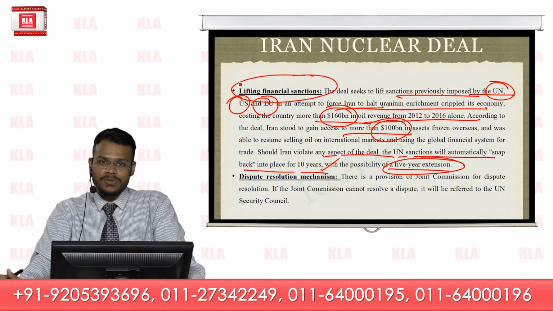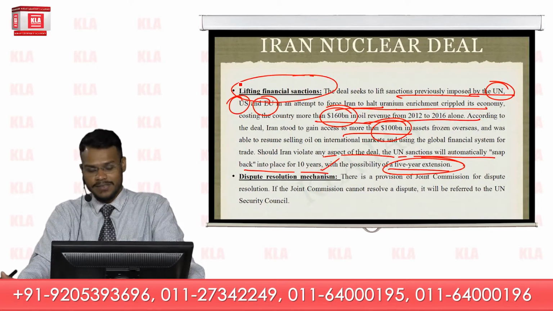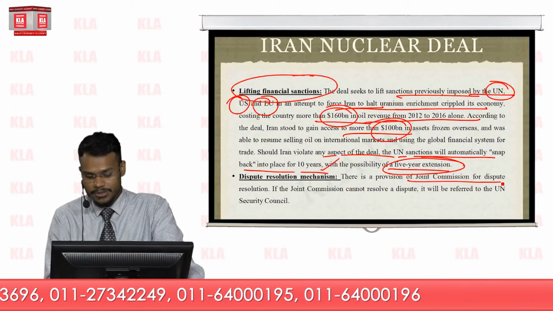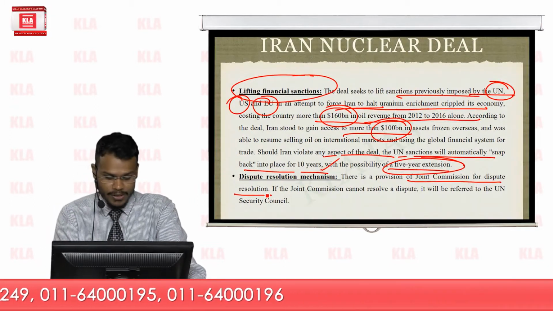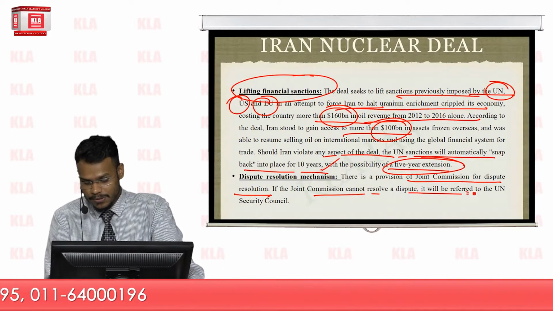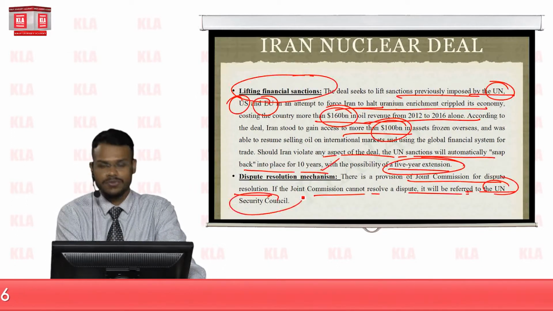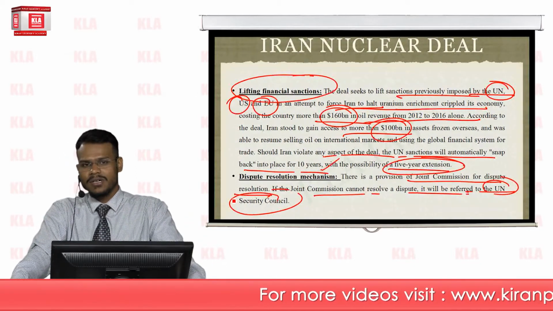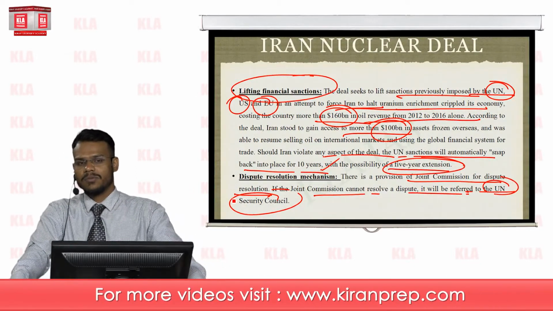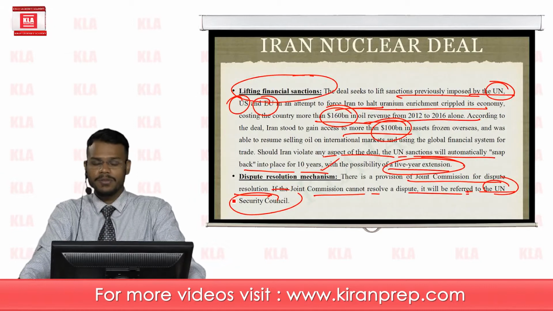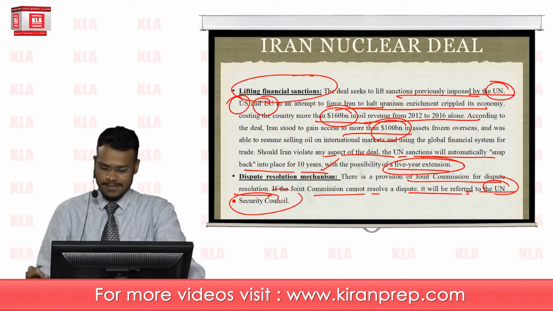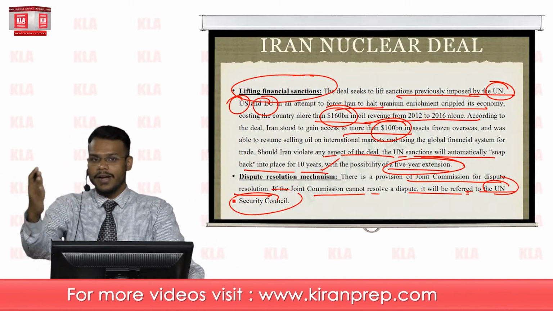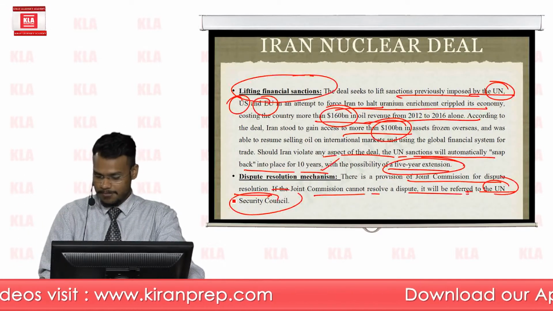Now, one provision is also there, that is the dispute resolution mechanism. There is a provision of a Joint Commission for Dispute Resolution. However, if the Joint Commission cannot resolve a dispute, it will be referred to the United Nations Security Council. So basically the P5 countries and the other non-permanent members would decide the fate of any dispute that arises between Iran and the P5+1 countries.